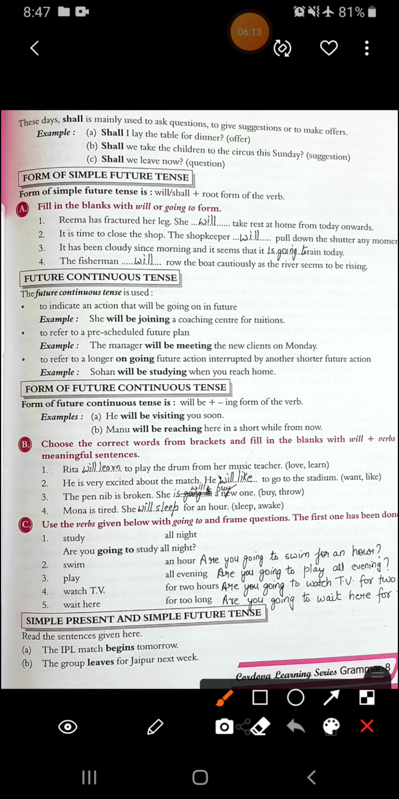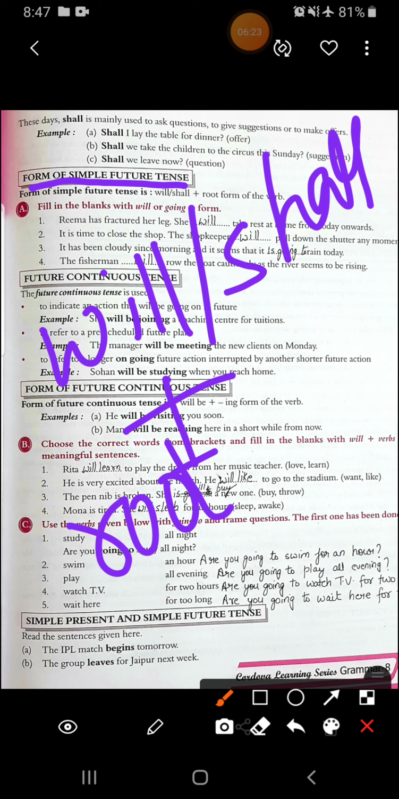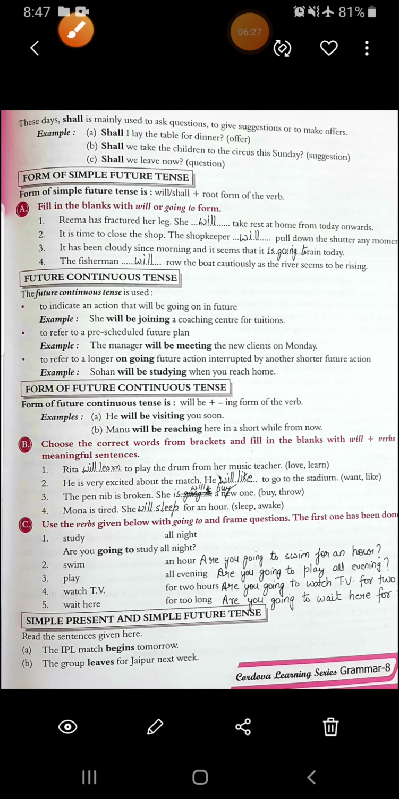Now see what is the form of simple future tense. The form is will or shall plus the root form of the verb. This is the form with which we write simple future tense.